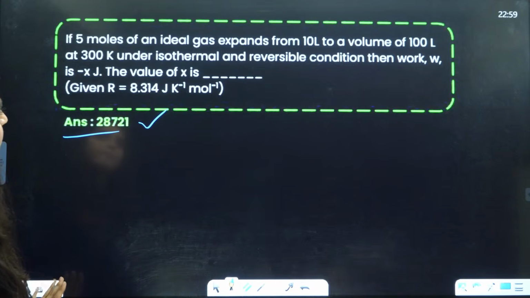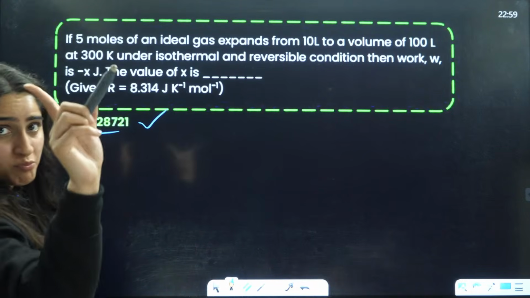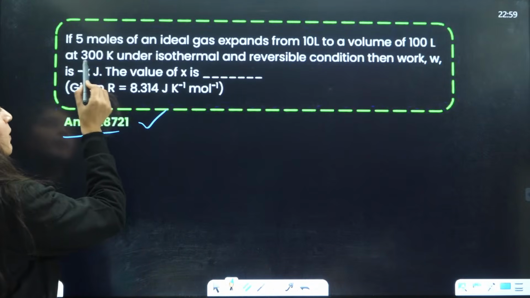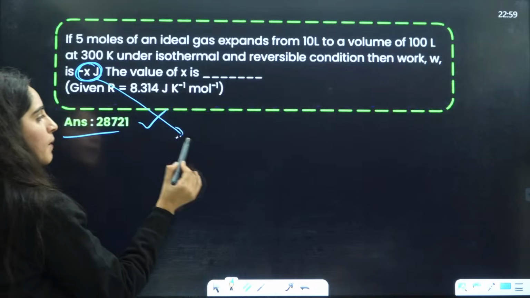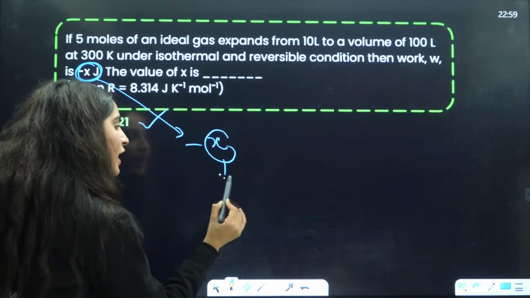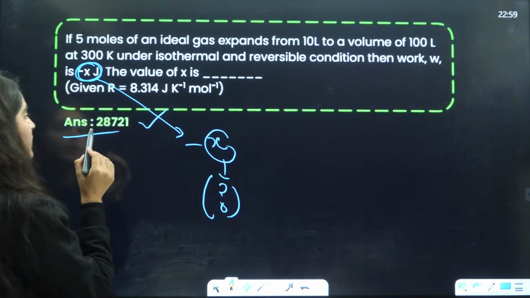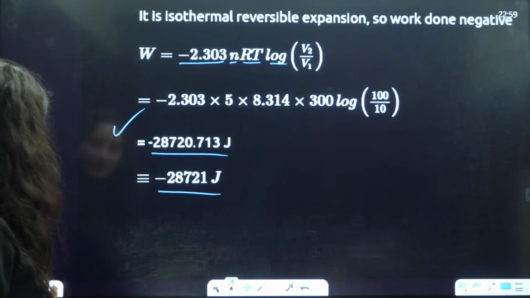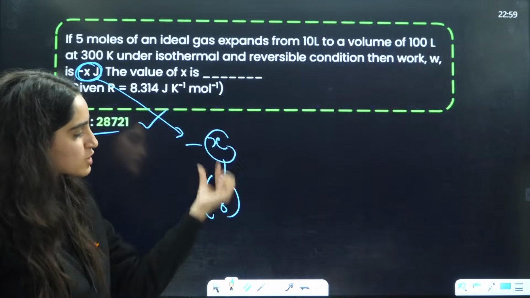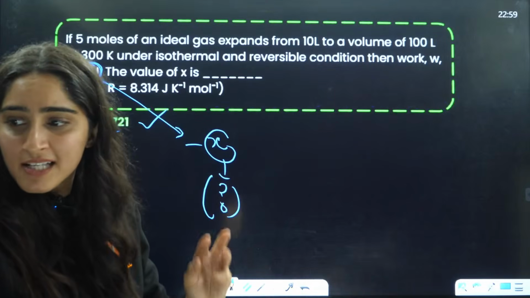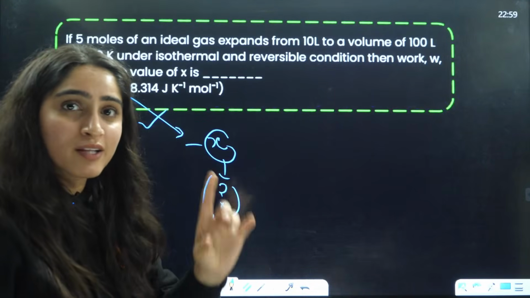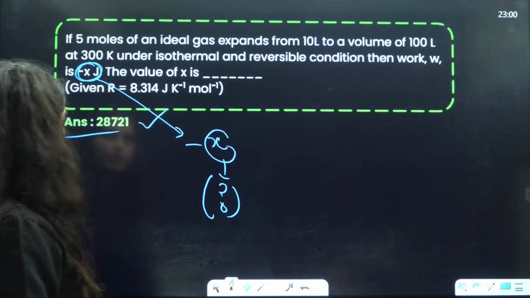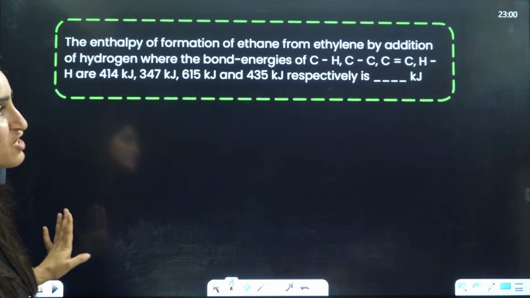Now, one more thing here. They have written that the work will come out to be minus x. Then what is the value of x? Students will write that the value is minus 28721. But they have given minus x, which means you have to take only the x value. It's like you know everything, you have answered everything, still you are answering the wrong thing. So be aware of these little things, especially in integer based questions.